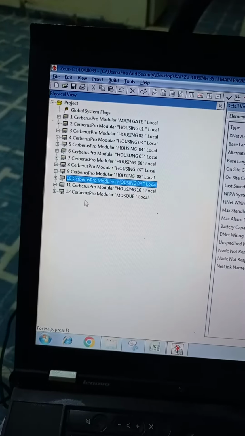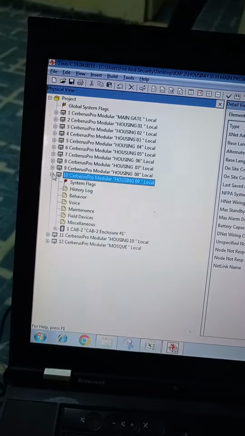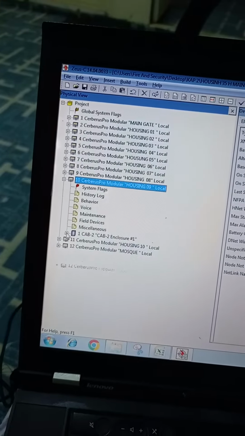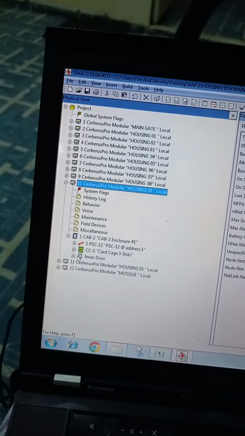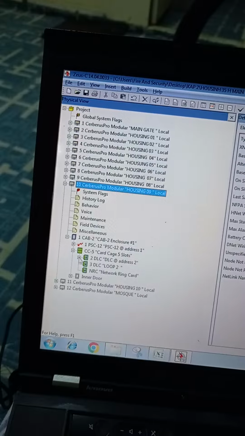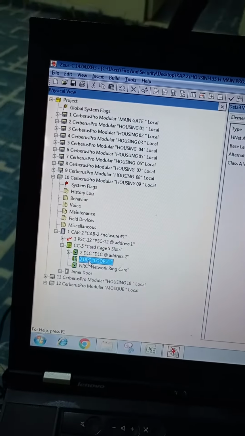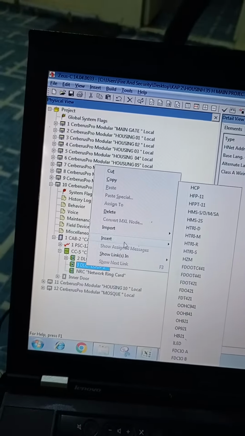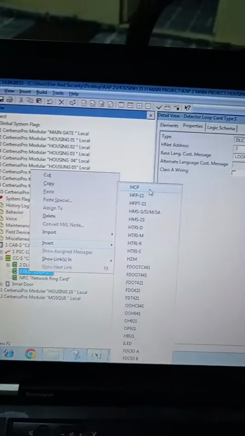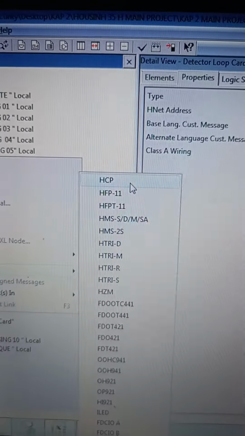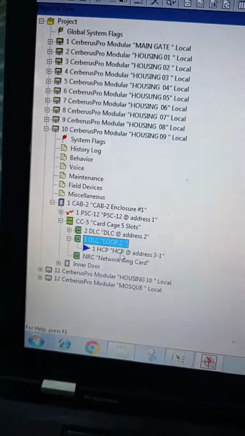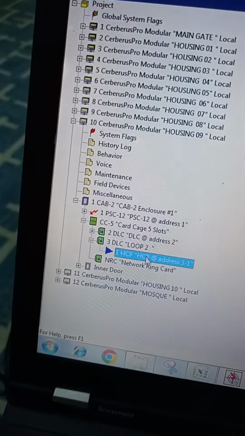So today we will learn how to add a device to the DLC card. This is the DLC card. Right click on this one, insert. After that, whichever device you need, you can take from here. Suppose I need HCP, so HCP is here.